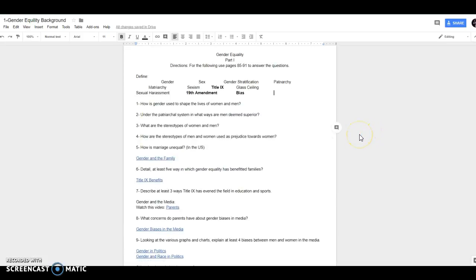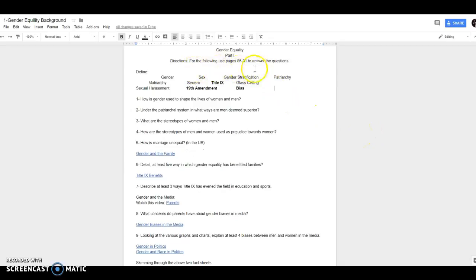This is the assignment that they will have the first day. They'll use their textbooks for a few things. A lot of these words are in their textbook. It's simple, just defining them. There are 3 that are not in their textbook and that they will need to look up: Title IX, the 19th Amendment, and the word bias.